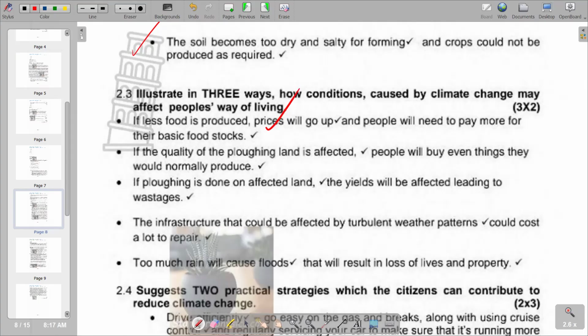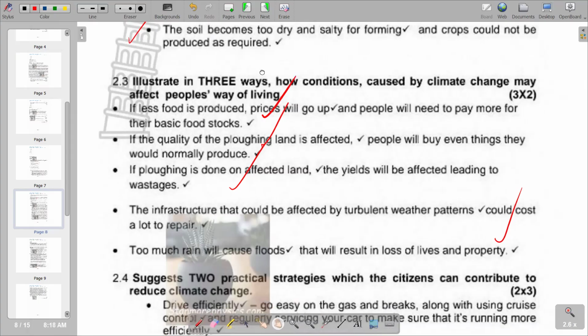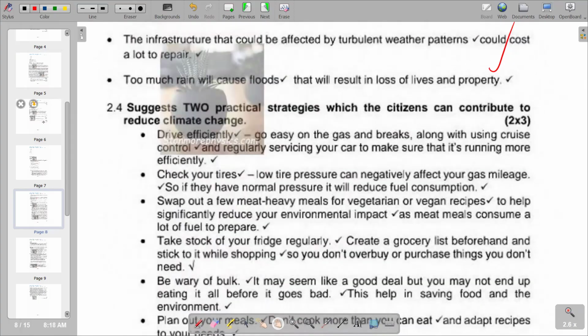The second point, if the quality of the ploughing land is affected, people will buy even things they normally produce, which is also a negative that we can see. If ploughing is done on affected land, the yields will be affected, leading to wastage. Then the last point, too much rain will cause floods that will result in loss of lives and property. These are the points that we have on 2.3. So moving on to the next part, which is going to be our 2.4.